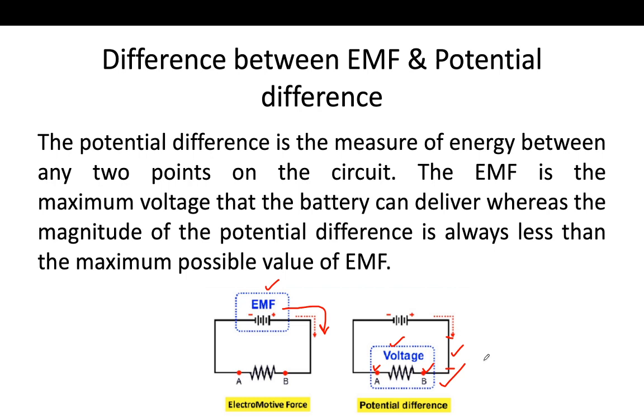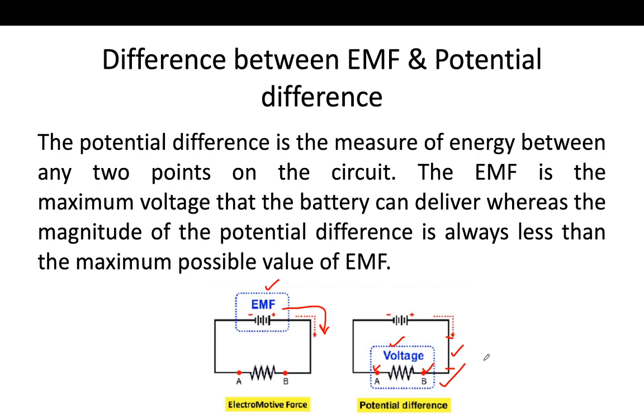There are a few more differences between potential difference and electromotive force. EMF is the maximum potential difference between two electrodes of the cell, while potential difference is the difference of potentials between any 2 points in a closed circuit.